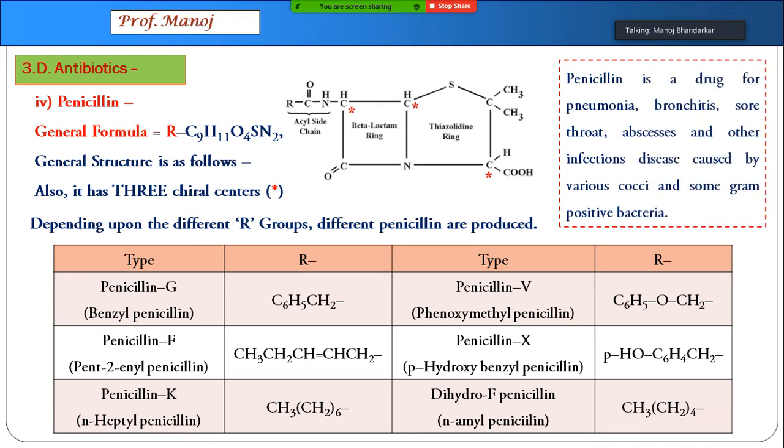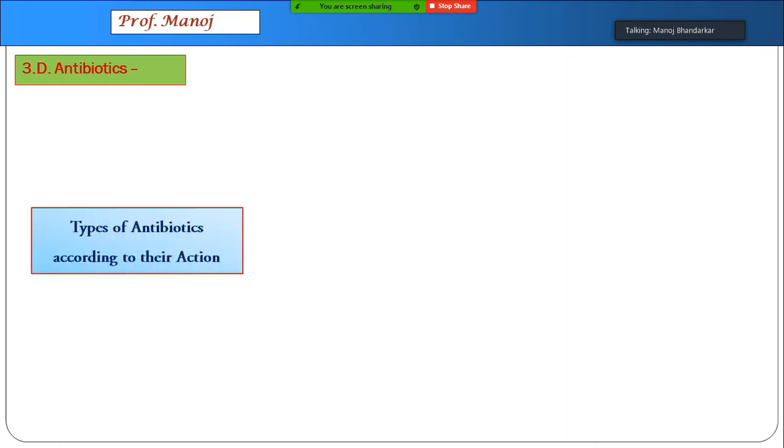Penicillin is a drug earlier used for treatment of pneumonia, bronchitis, sore throat, abscess, and different other infections. But over a period of time, penicillin started becoming a little ineffective because of mutation and other things. So now it has been almost replaced by a lot of other better antibiotics.